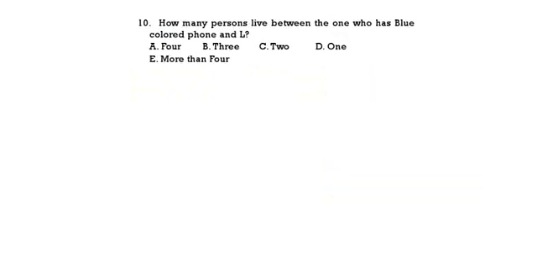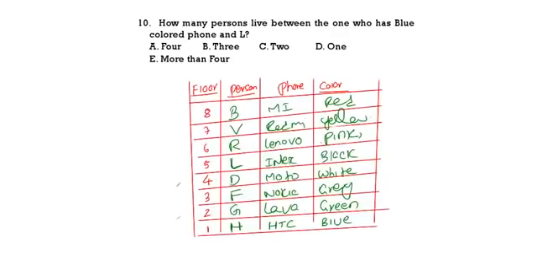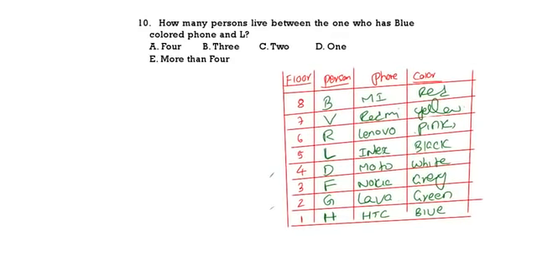See the next one. How many persons live between the one who has blue and L? So between blue and L, this is blue, this is L. In between how many persons are there? There are 3 persons. 3 means option 2 is the correct answer. See the next question.